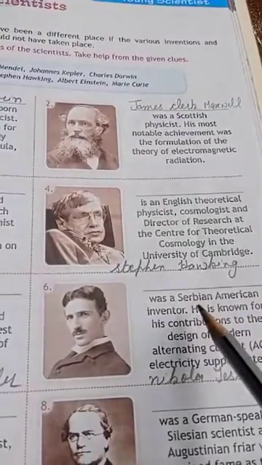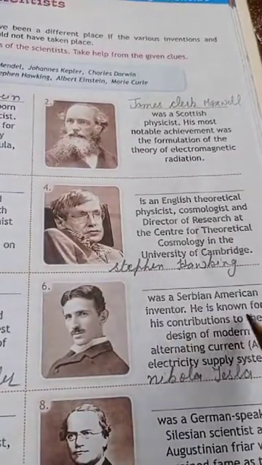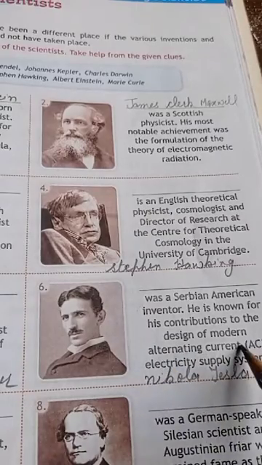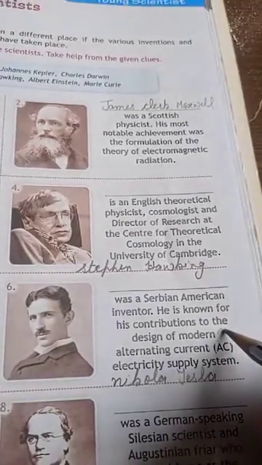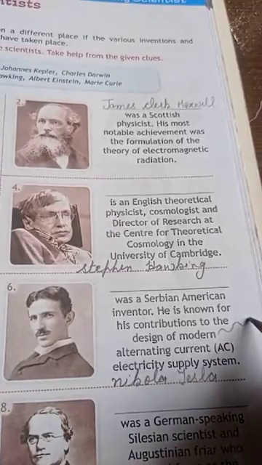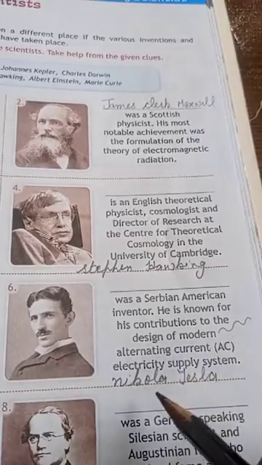Next, he was a Serbian-American inventor. He is known for his contribution to the design of the modern alternating current. Clear? See beta, current is moving in this form, alternating: one positive cycle, one negative, one positive, negative. So he studied this. He is Nikola Tesla.